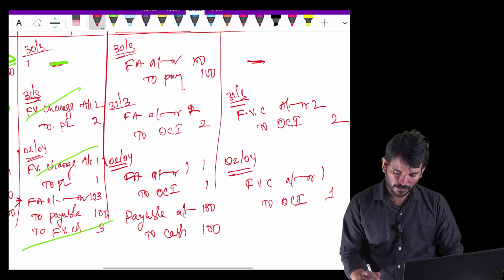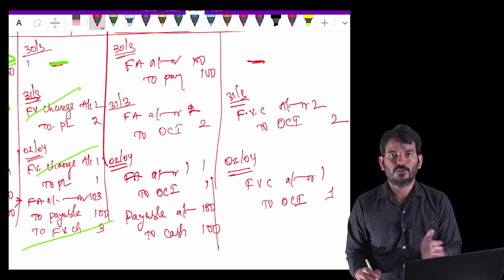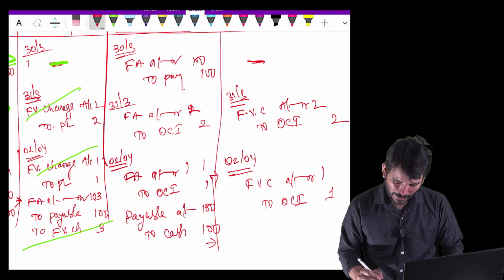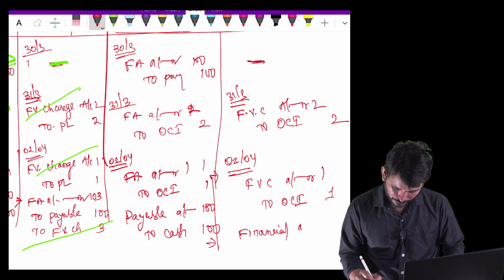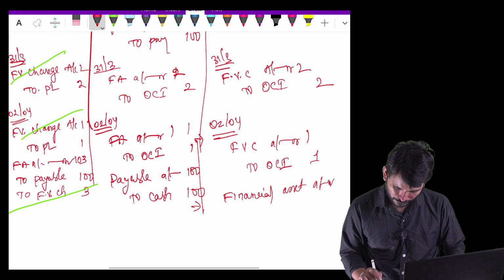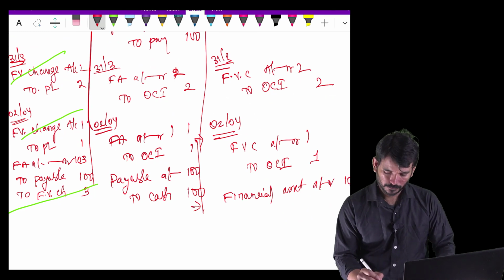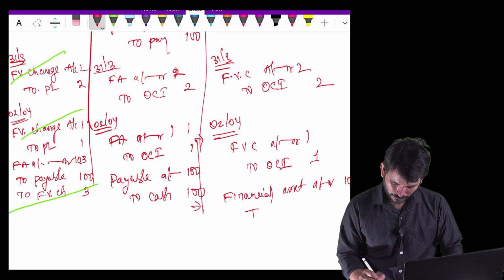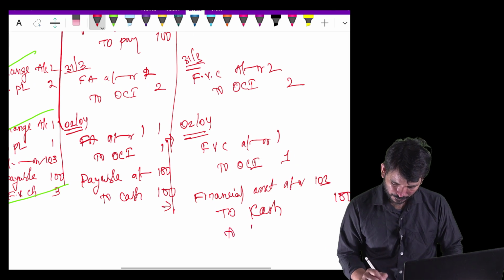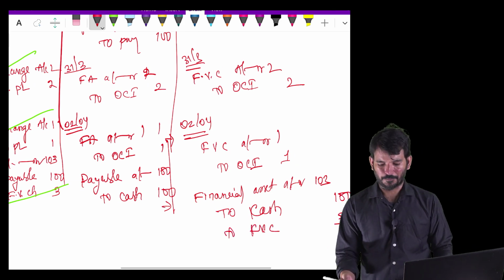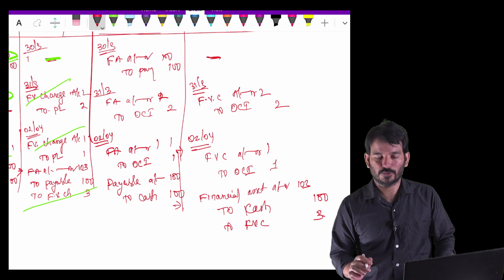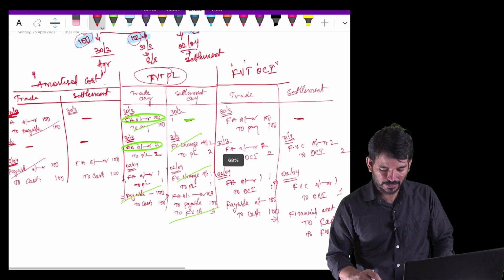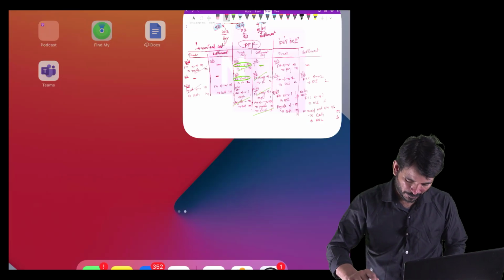Right? I hope it's like regular stuff once you're coming to this stage. And from here you make the actual entry, like the settlement entry, financial asset 103 is coming to you. Cash you will make 100 and fair value 3. Okay, so that's how you can write the entry. It's like an elaborated explanation I have given, hoping that you understood it, because in examination there is a possibility that this question comes.